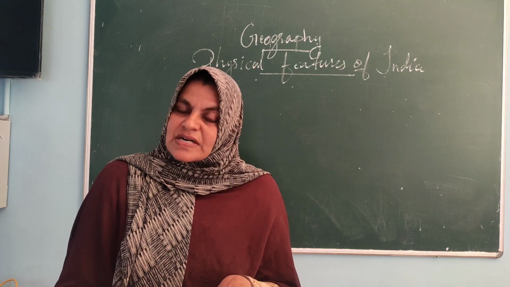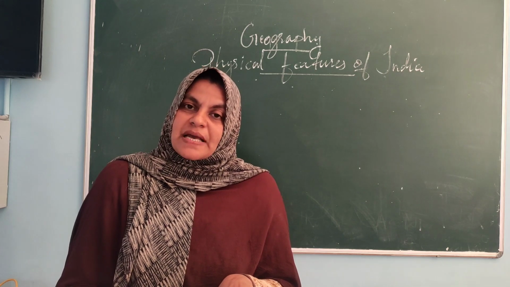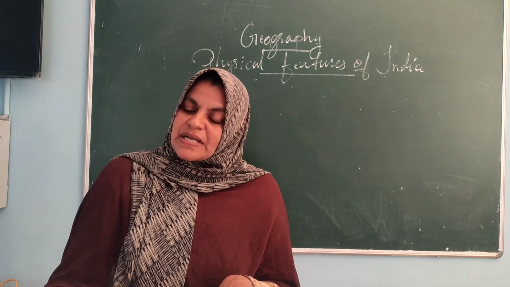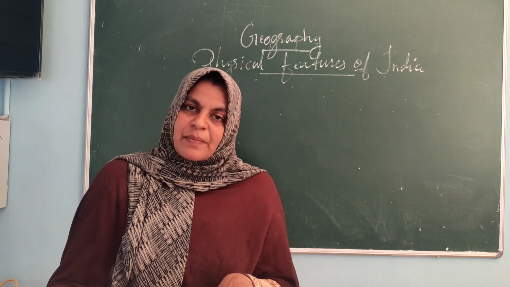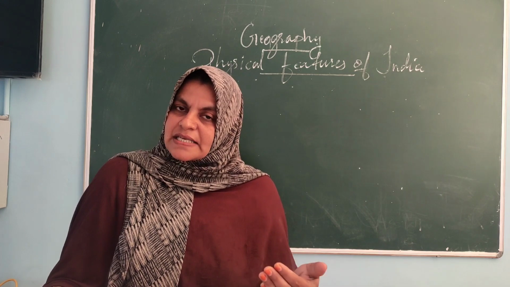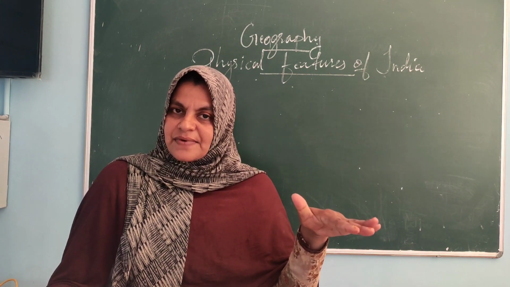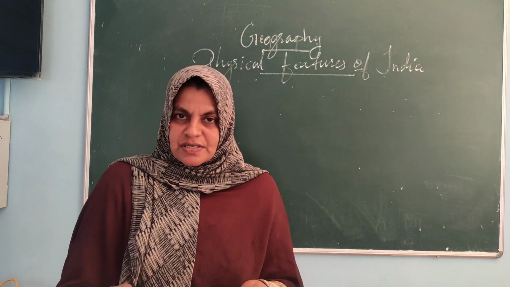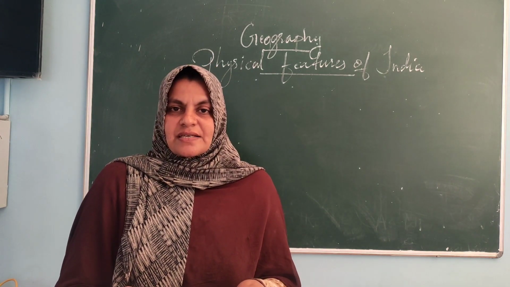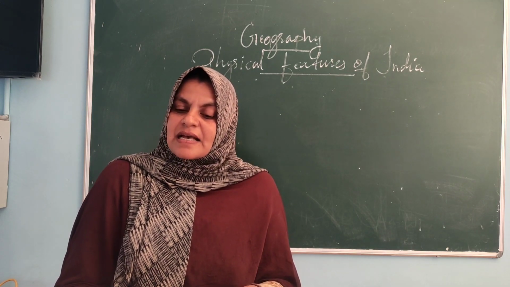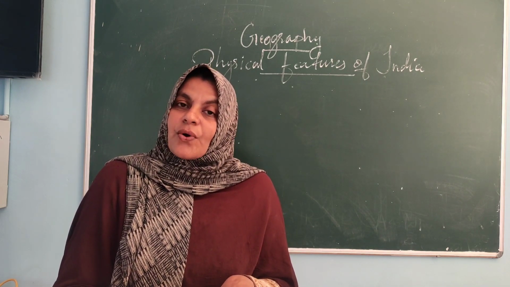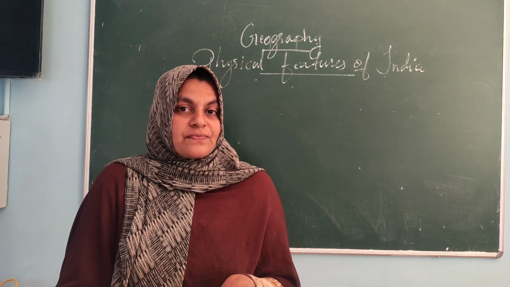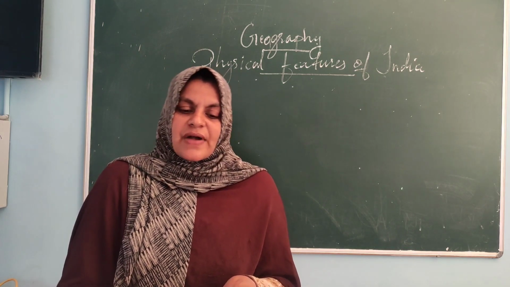Can you follow me? Once again I will tell you. Northern plains have 3 sections that we already discussed: Punjab plains, Ganga plains and Brahmaputra plains. Commonly it is said that plains are a flat surface, but it is not completely true because of the variations. On the basis of the variations, northern plains are again classified or divided into 4 regions.